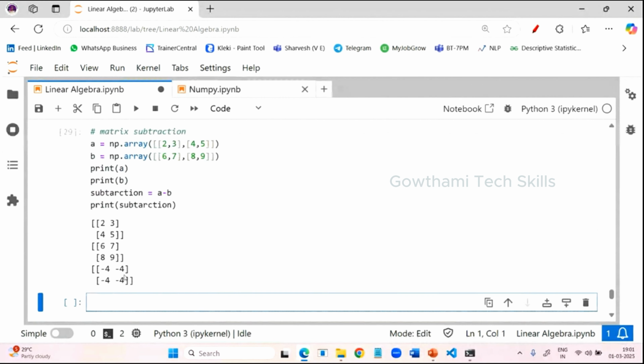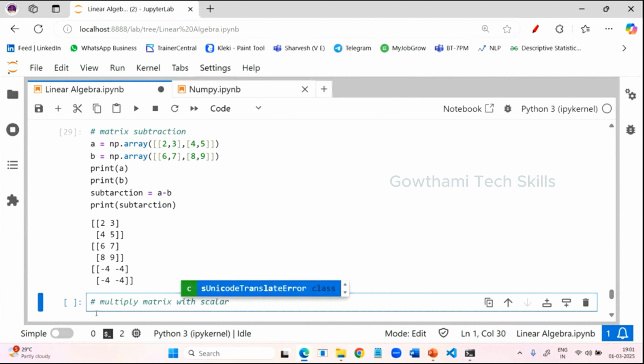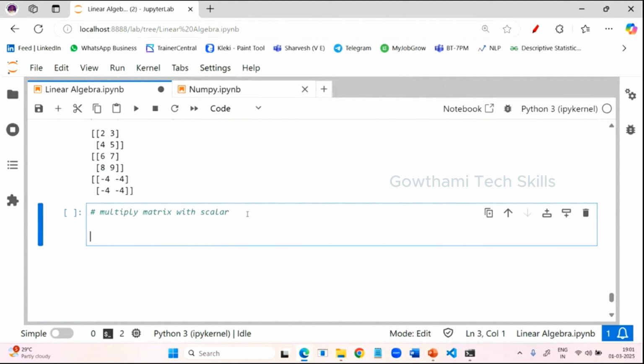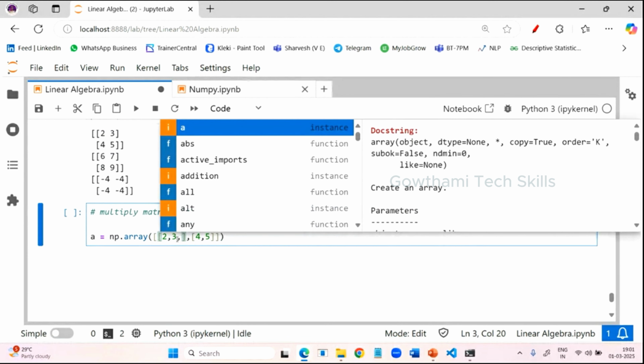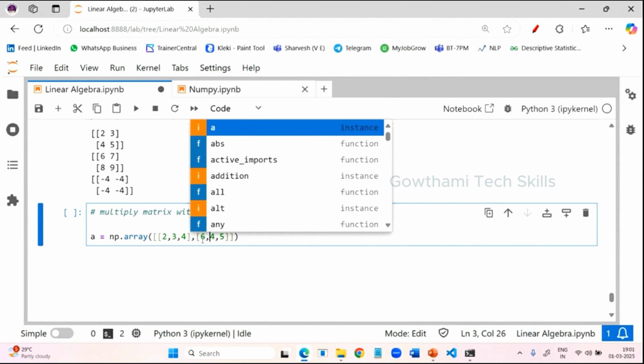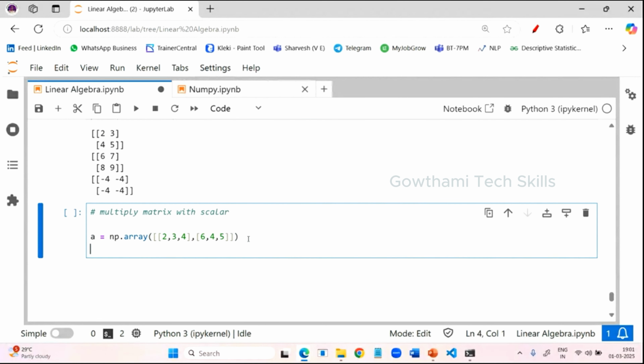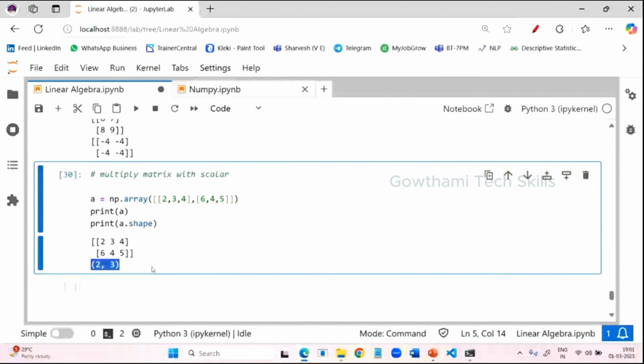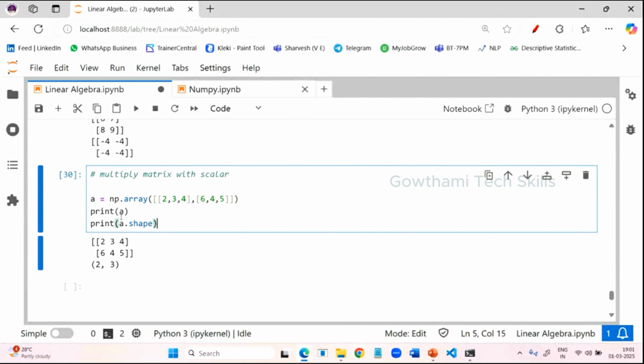Now the next thing here is to multiply a matrix with a scalar. I just take this 2 by 2 matrix, or you can use a 3 by 3 matrix also. If I provide some other values here, like a 2 by 3 matrix, you can check it like this: if you want to know the shape, you can make use of the shape property on A. So now here 2 rows and 3 columns. You got the shape.